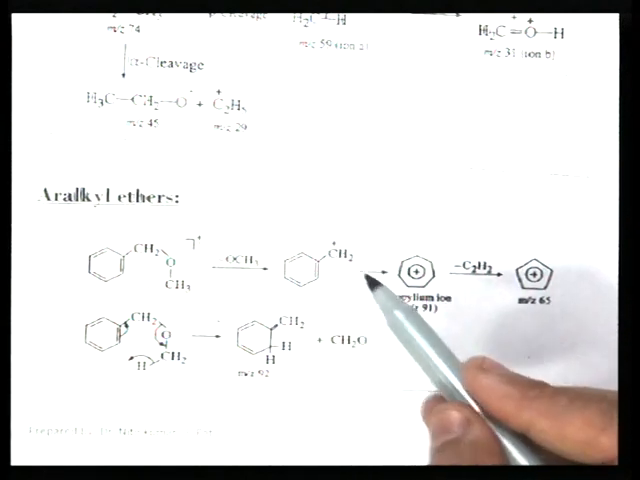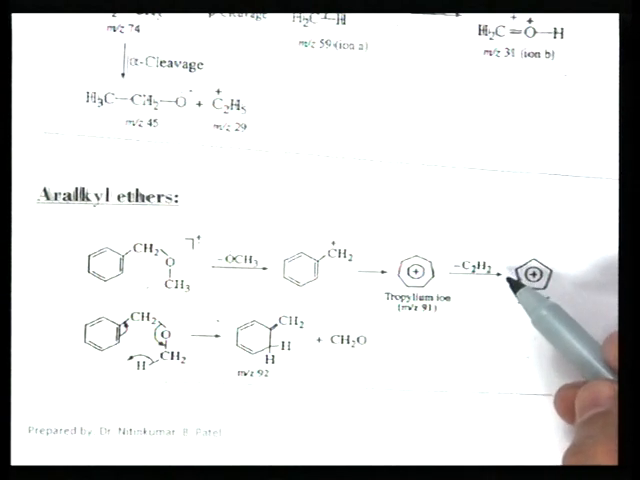The benzyl cation undergoes rearrangement to the tropylium ion, m/z 91, which loses an acetylene molecule to form C5H5+ at m/z 65.